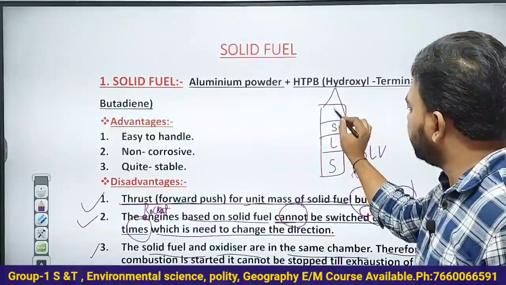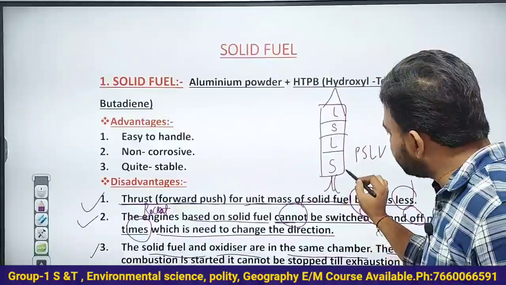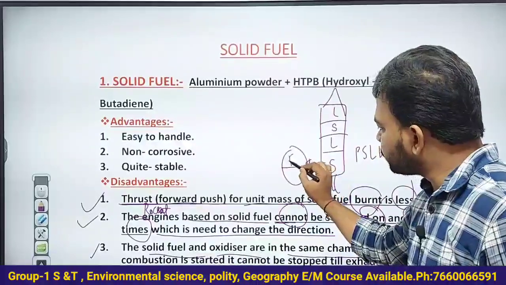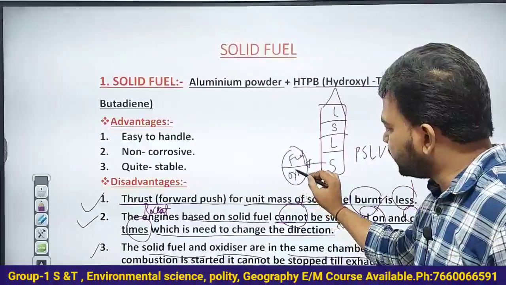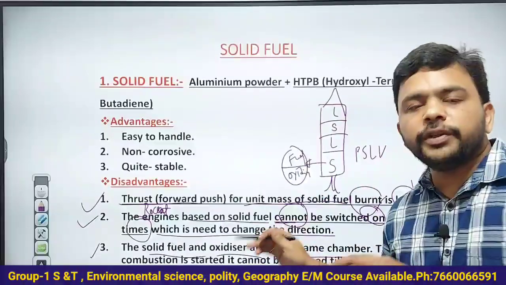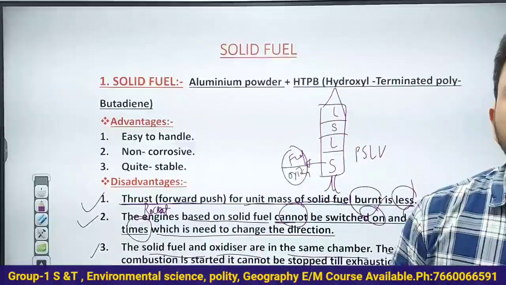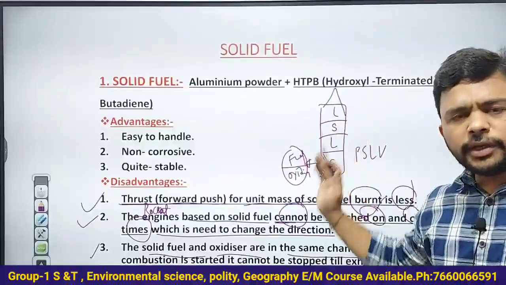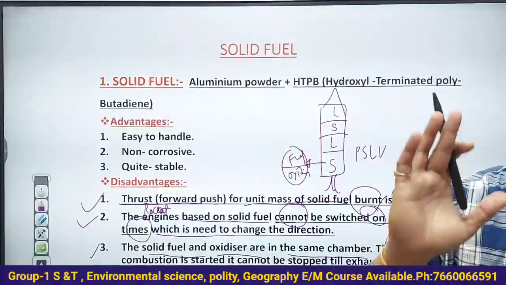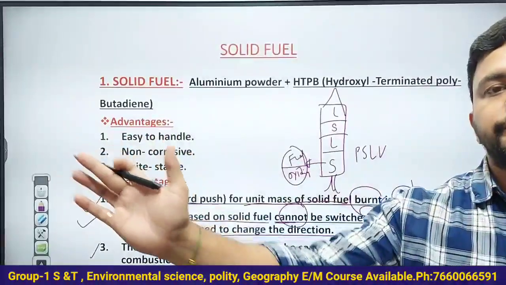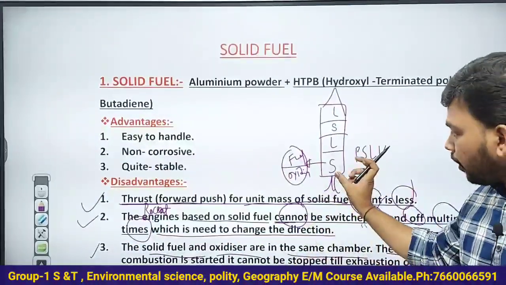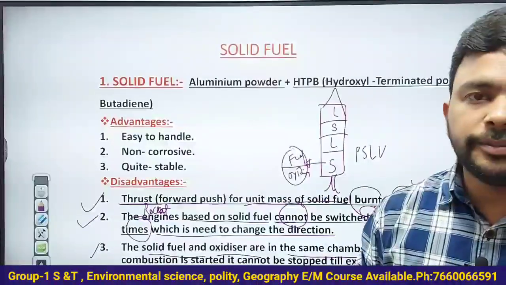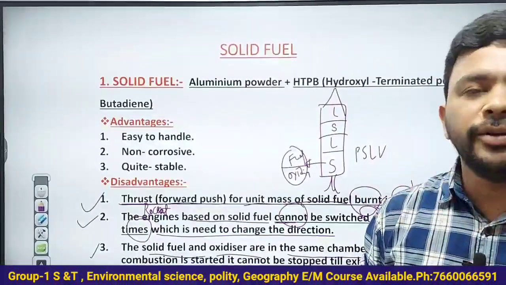Once you ignite the solid stage, the chamber comprises solid fuel and also the oxidizer, right? Once you start burning the fuel, it will continuously burn till the exhaustion of the total fuel, and you cannot switch that burning off and on when solid fuel is used.